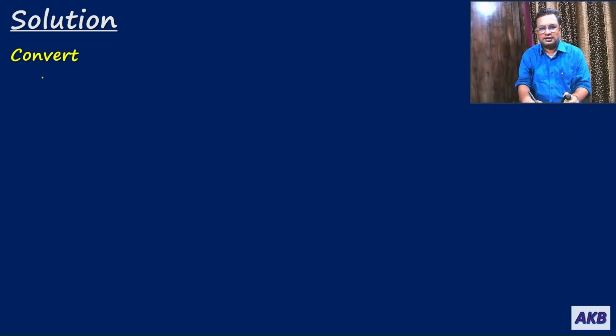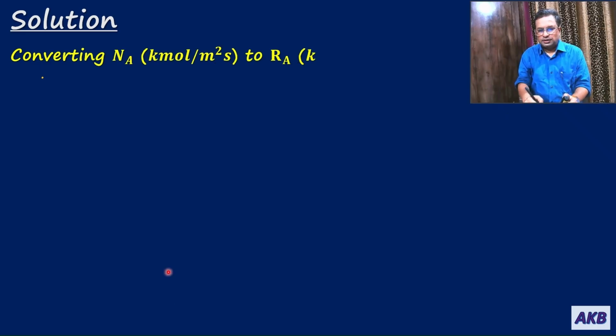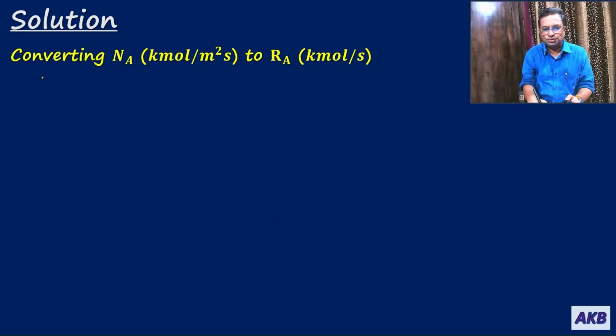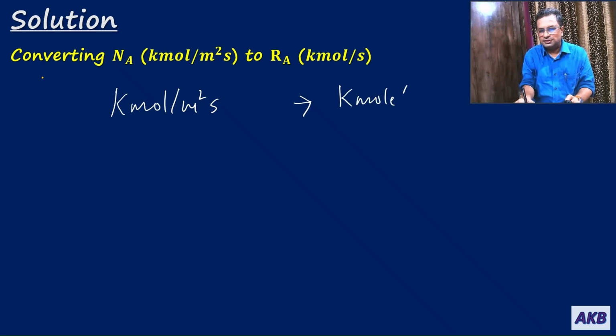Okay, so we need to do few conversions in order to get the loss in Indian rupees per hour, per day. So let me just tell you what we are going to do. So we got Na, which is in kilomole per meter square per second. So we will be converting it to Ra, which is in kilomole per second. So that can be done if we multiply kilomole per meter square per second with area. So that will give us kilomole per second.